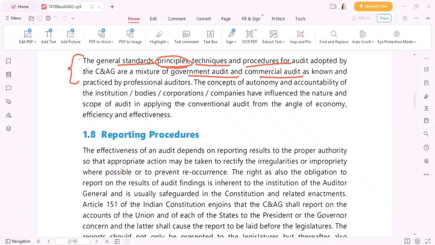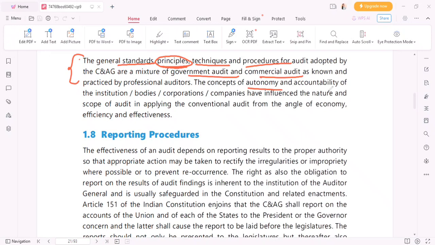Because it is maintaining its accounts, is doing buying, selling and everything. So it is also a business entity, right? Not just a government entity. So that is why it looks, वो गवर्नमेंट ऑडिट और कमर्शियल ऑडिट दोनों को मिला के ये सारे प्रिंसिपल्स, टेक्निक या प्रोसीजर लगाता है ऑडिट का, राइट? And practiced by the professional auditors.